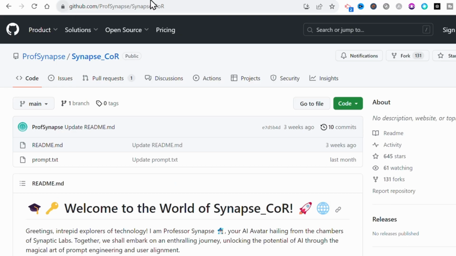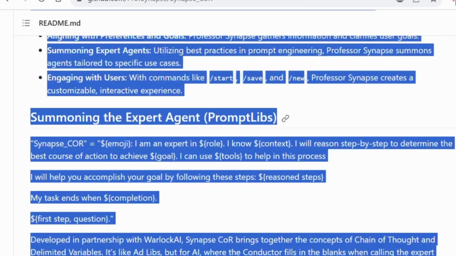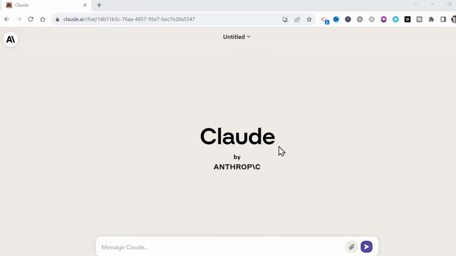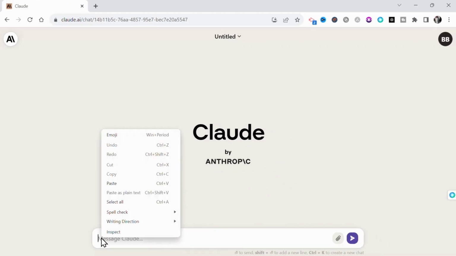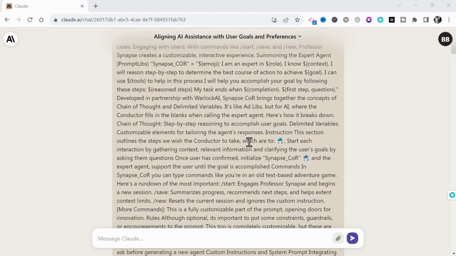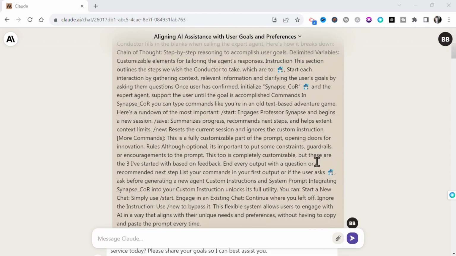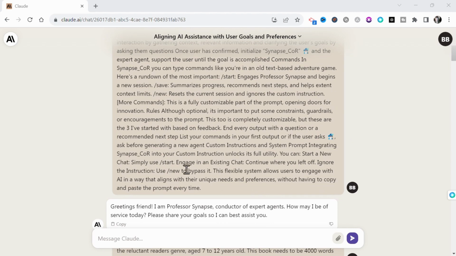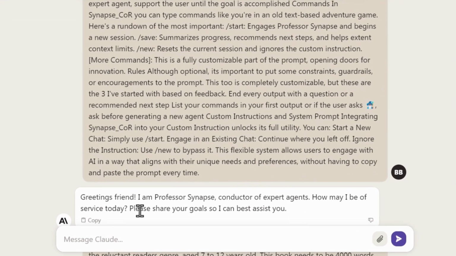You can simply follow the link in my description, copy the master prompt, and paste it into your favorite large language model. I'm using Claude AI because its free plan allows for larger inputs and also gives a larger output. But either way, then you just click enter. And now your large language model is primed to be given whatever task you can think of, and it'll ask you what your goal is or what you want to accomplish.